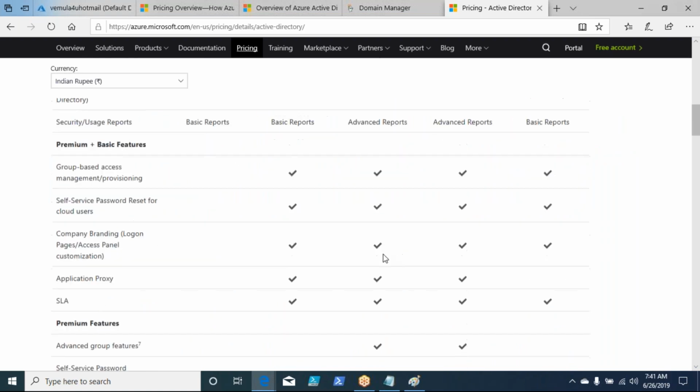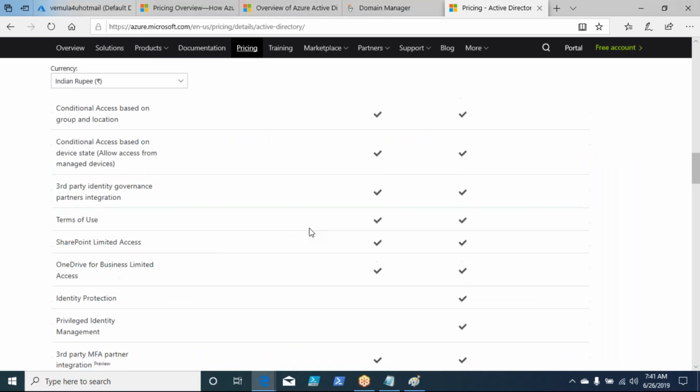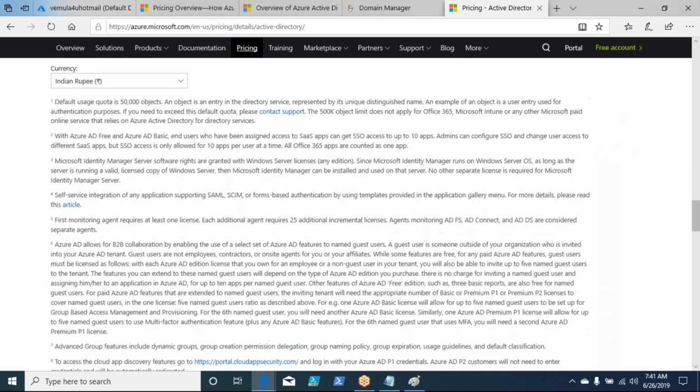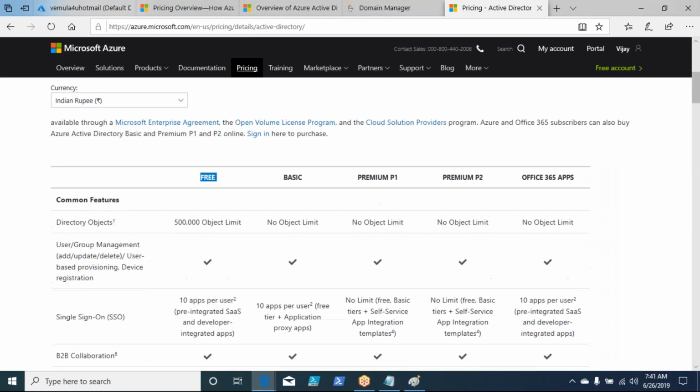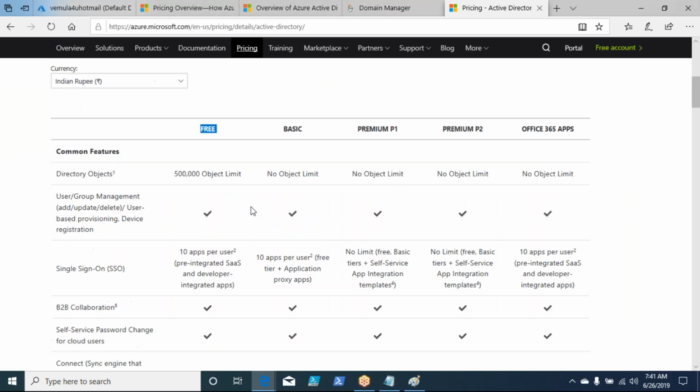In free edition, you don't get all these options, whatever you see here. There are many options which are not available, right? And based on the edition that you purchase with Microsoft, you will get required features. For example, if you go with basic, there is no limitation of the number of objects that you create, versus if you are going with free, then the number of objects here is 5 lakh.